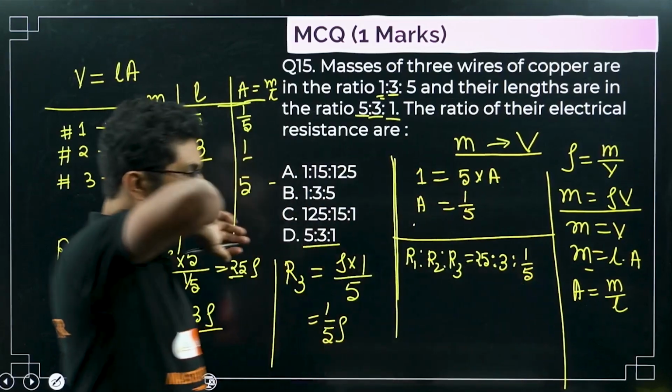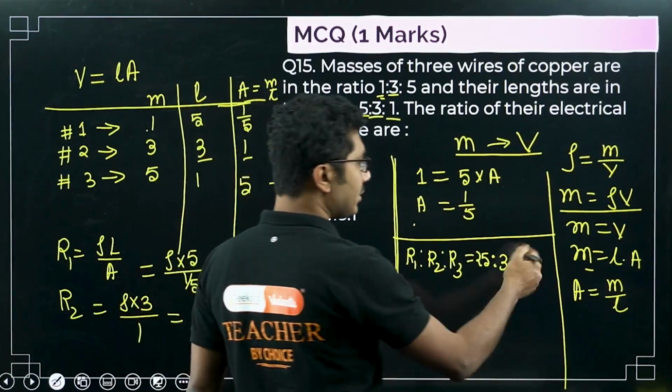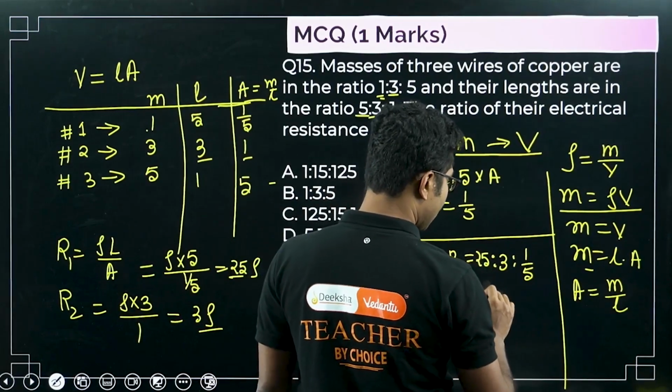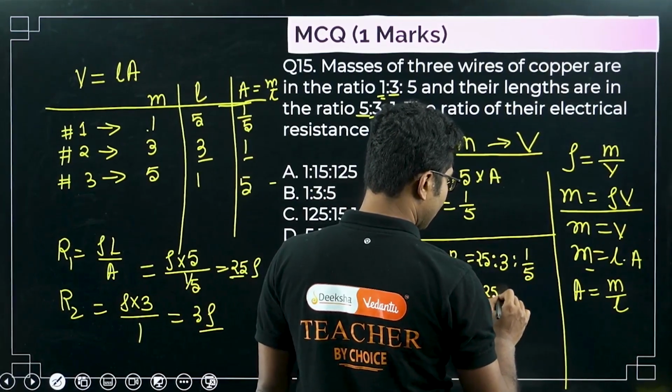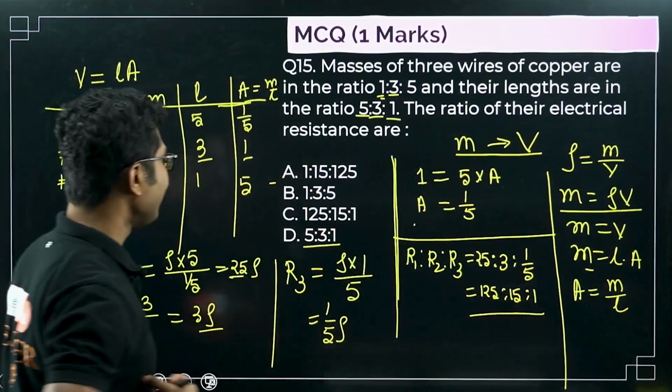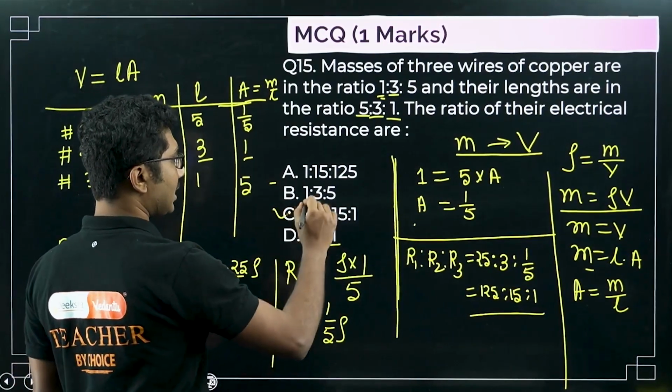Now this is not done. What you have to do is remove this 1 by 5 by multiplying all the terms with 5. So 5 25s are 125 is to 15 is to 1. So 125 is to 15 is to 1 is the answer.